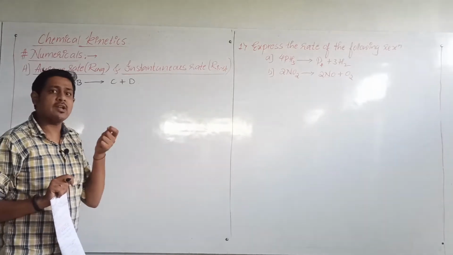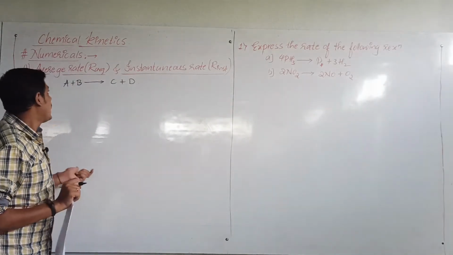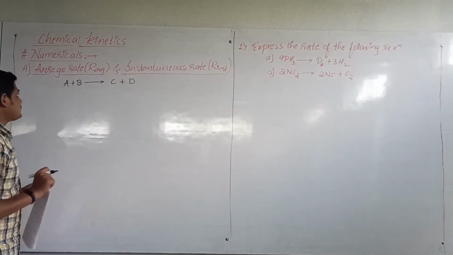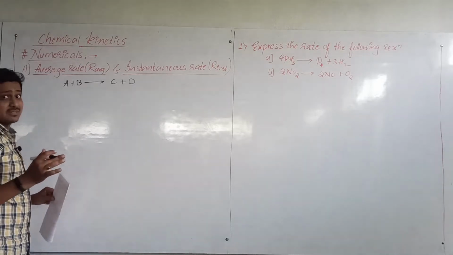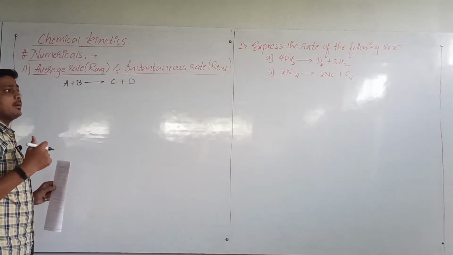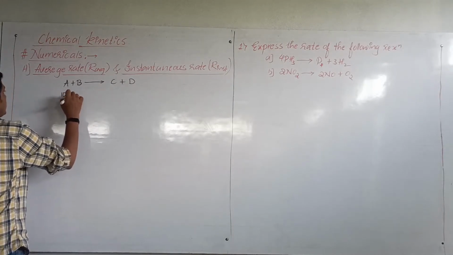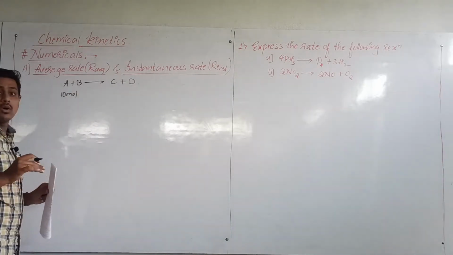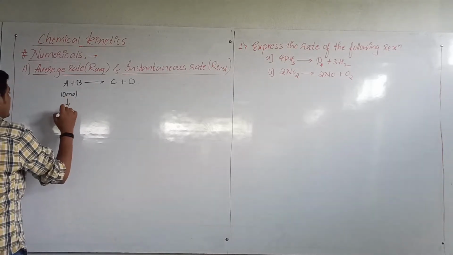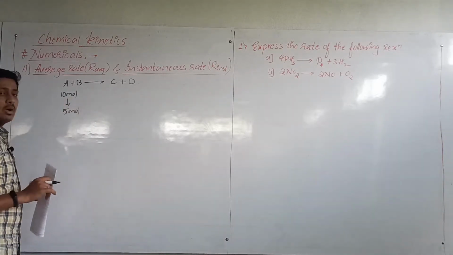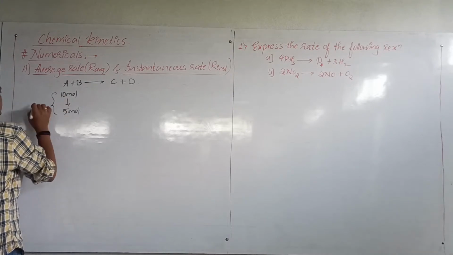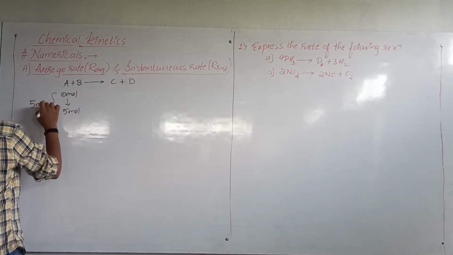When I say a particular instant of time, see, for this reaction, suppose the concentration of A was initially 10 moles. Now it has decreased to 5 moles. Say this change is taking place in 5 minutes.